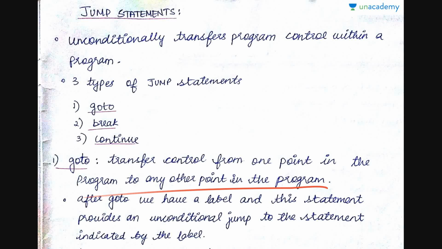After goto, we have a label, and this statement provides an unconditional jump to the statement indicated by the label. Immediately after the keyword goto, you'll have a label. That's what the statement says. Wherever that label is, you can jump there, and that jump is unconditional. You just find goto and the label, and you jump to that label.